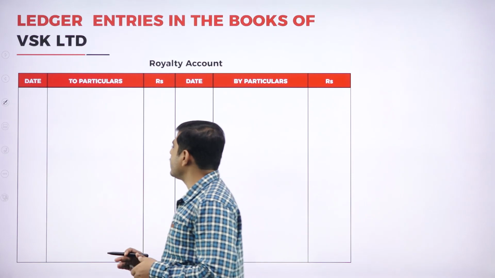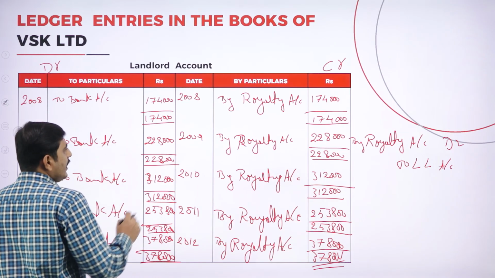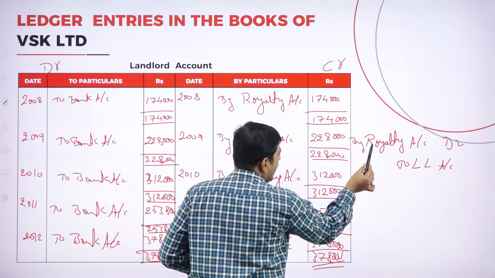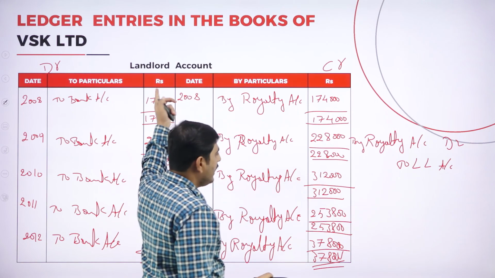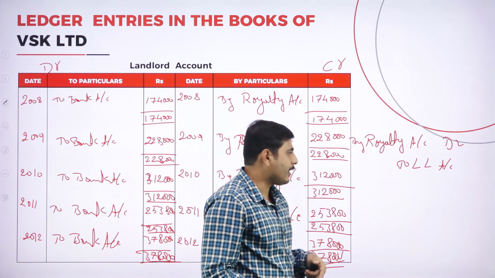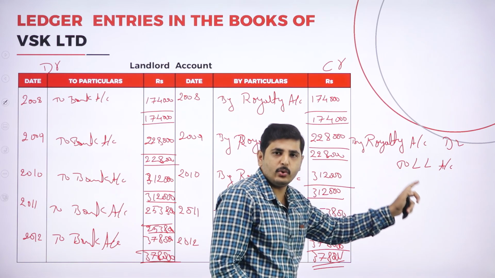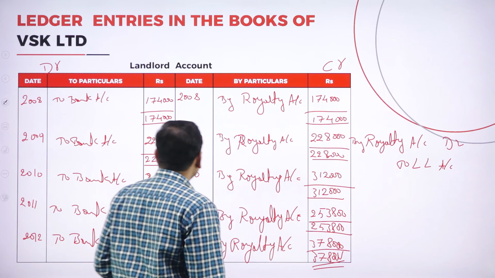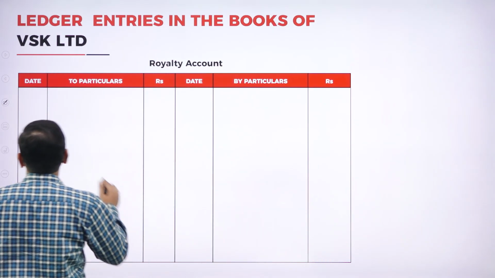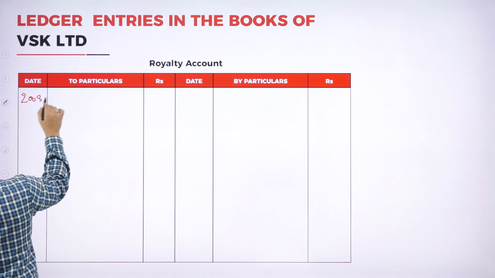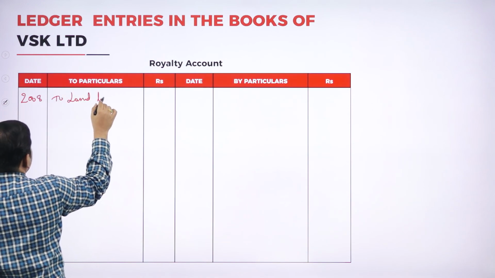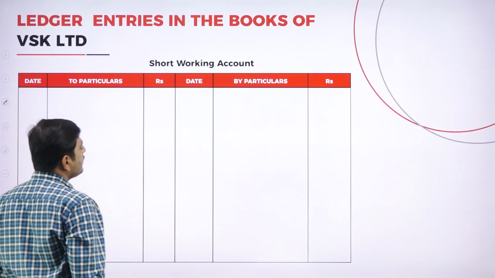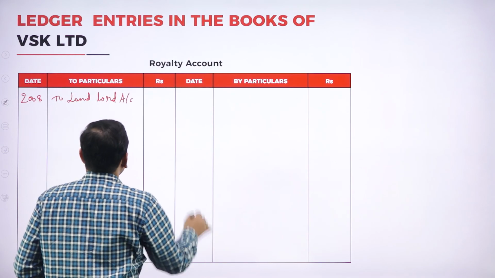So let's go to the journal entry. First one is by royalty to landlord. In landlord account we have written by royalty, and in royalty account we should write to landlord. Now we are preparing the royalty account, so we should write to landlord. Now let's go to landlord account in 2008, to landlord account. So what is the first year amount? 1,74,000.